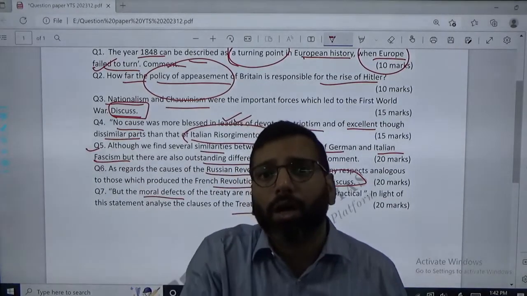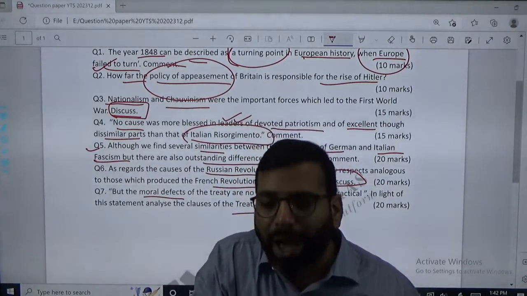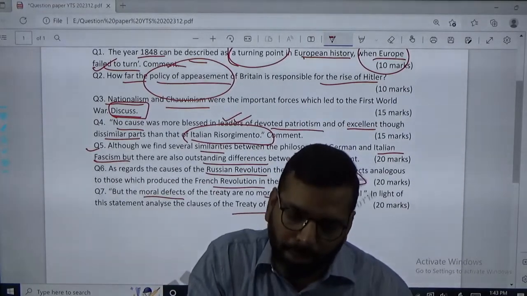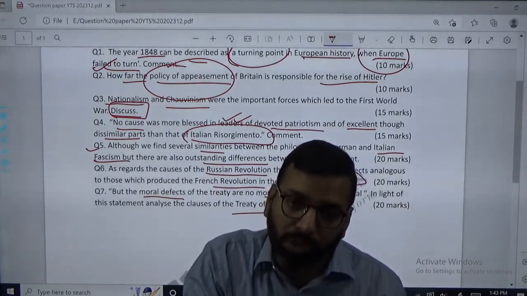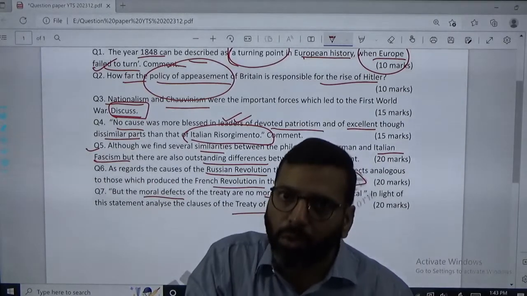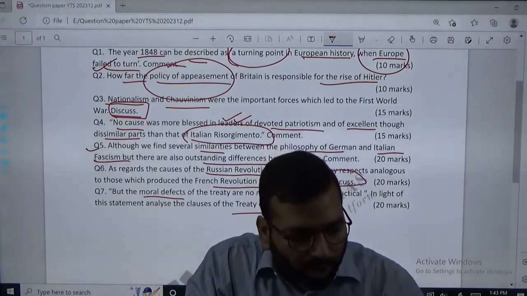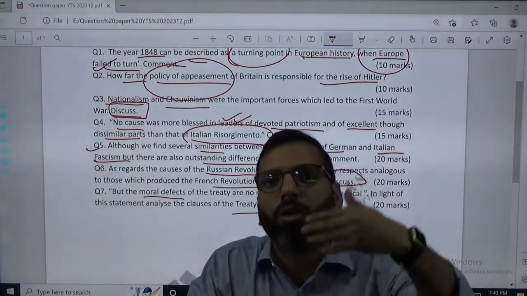Then in impractical we can write that this whole thing of disarmament was done for Germany only, and the smaller regions around Germany were doing armament.